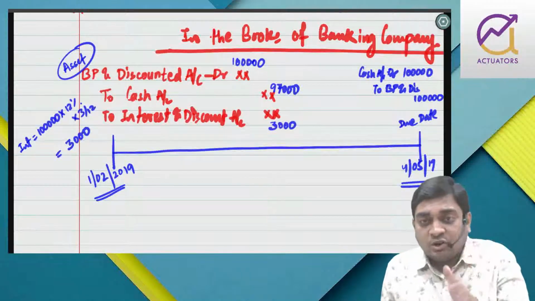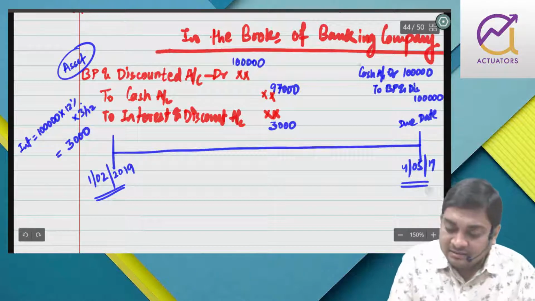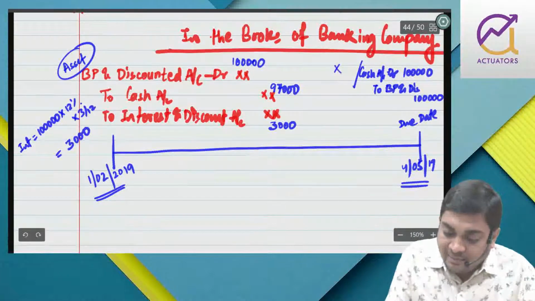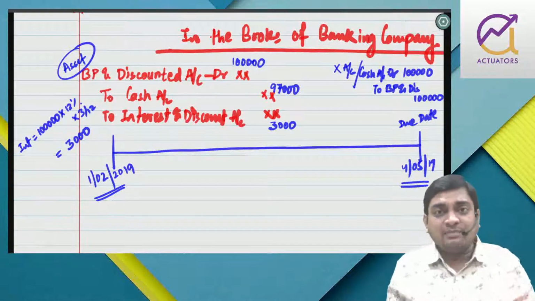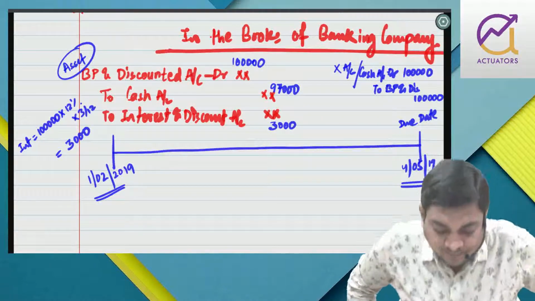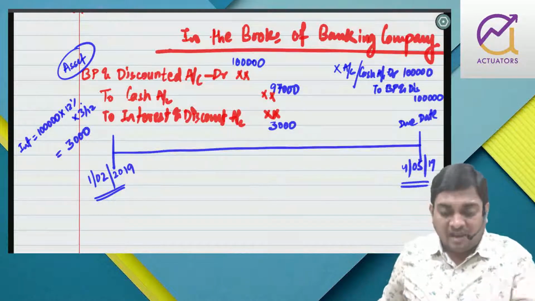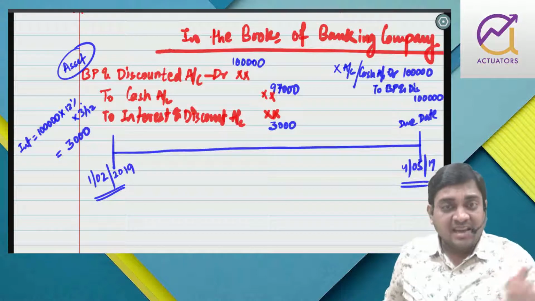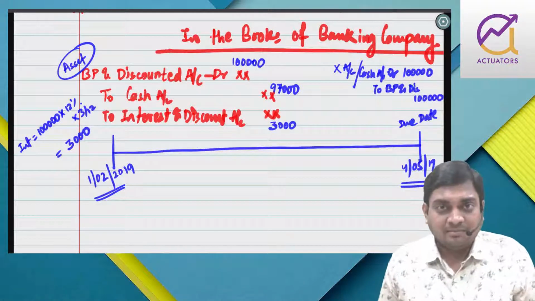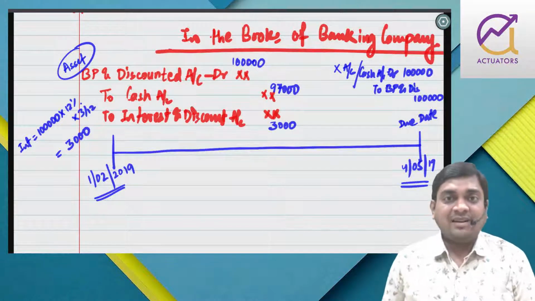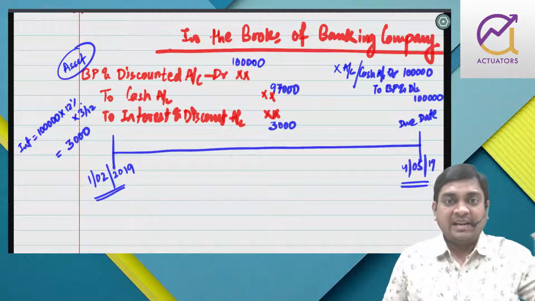If the bill is dishonored, then the bank will debit customer X's account. Anyway, the bank will get its money back. The bank discounted it on behalf of X and gave money to X. If on the due date Y does not pay, then the bank will debit X's account, which is maintained with the bank only.